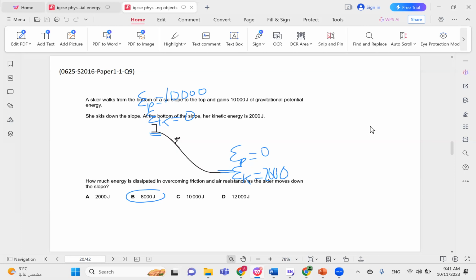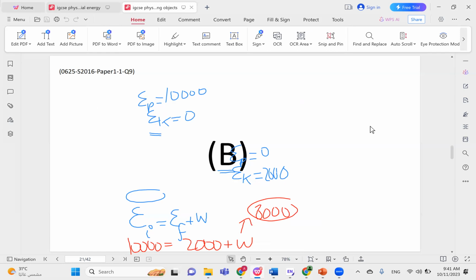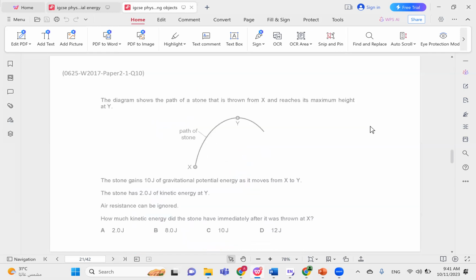If we want to do this using our previous equation, we say EI equals EF plus W. EI is 10,000 equals 2,000 plus W. So again, W is the work done against resistance or friction or whatever, and this is equal to 8,000. So the correct choice here is choice B.